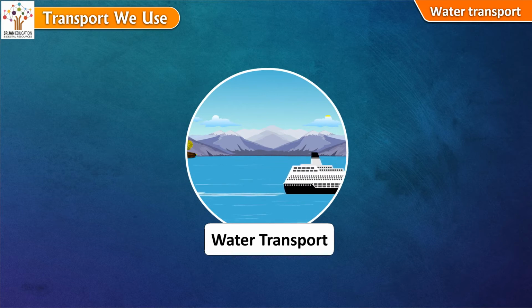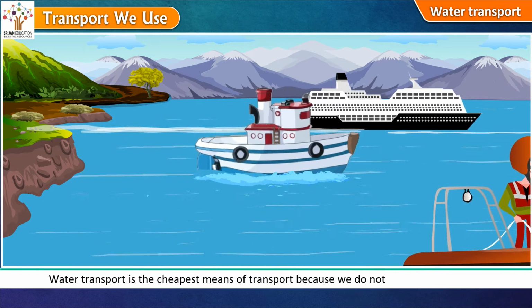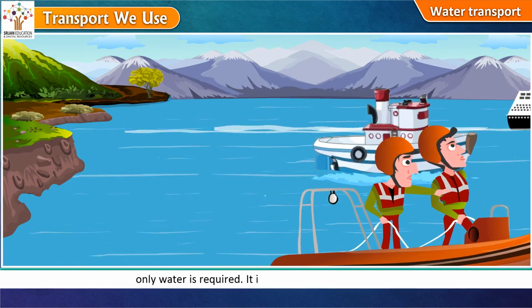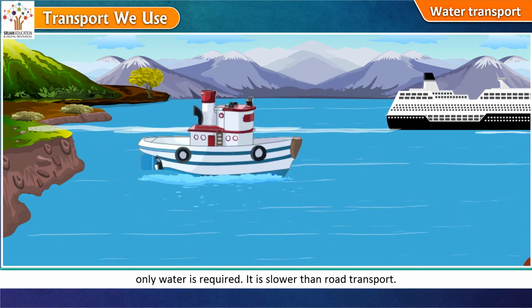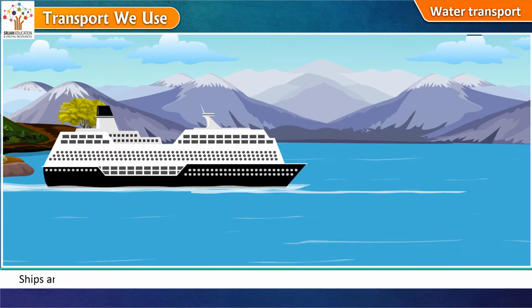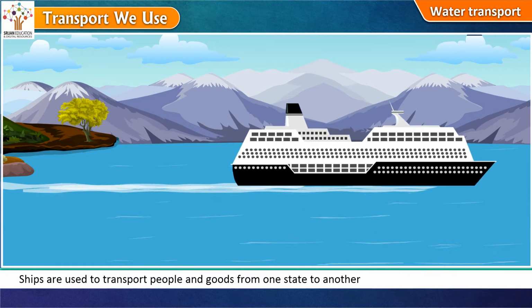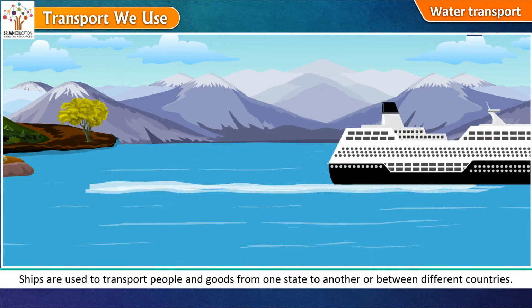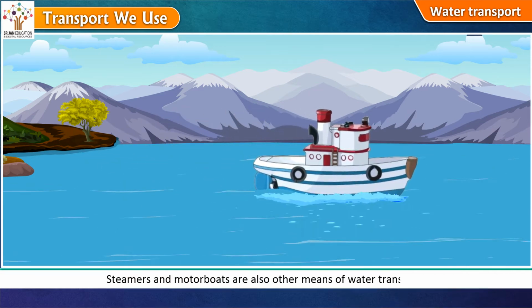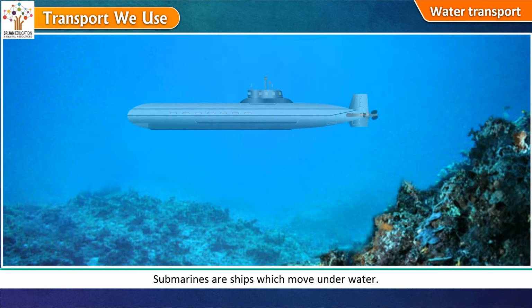Water transport. Water transport is the cheapest means of transport because we do not need to build roads. Only water is required. It is slower than road transport. Boats are used to cross lakes and rivers. Ships are used to transport people and goods from one state to another or between different countries. Steamers and motorboats are also other means of water transport. Submarines are ships which move underwater.